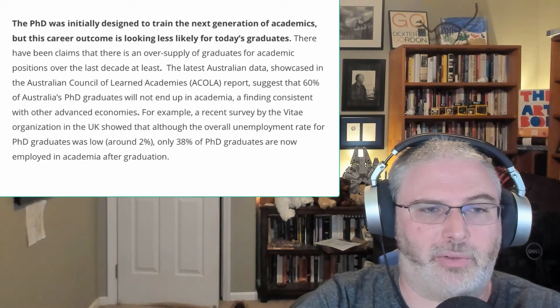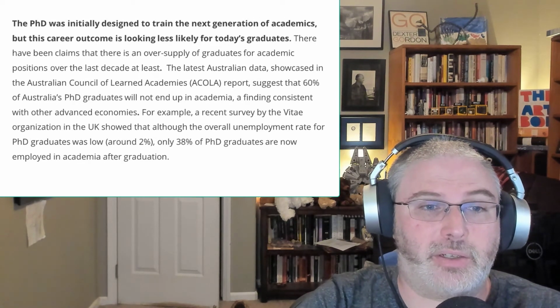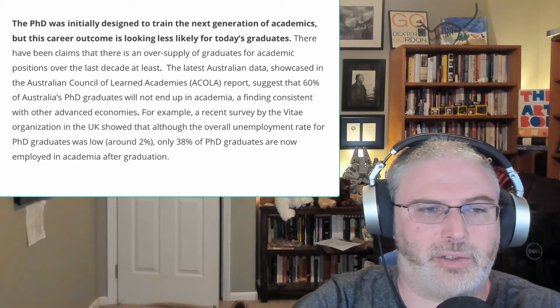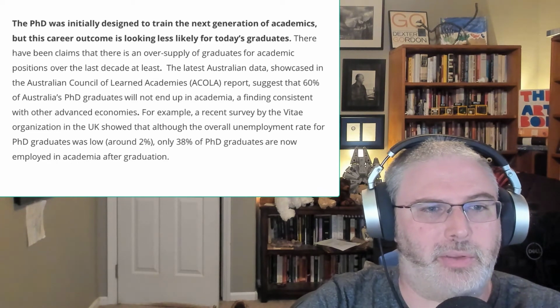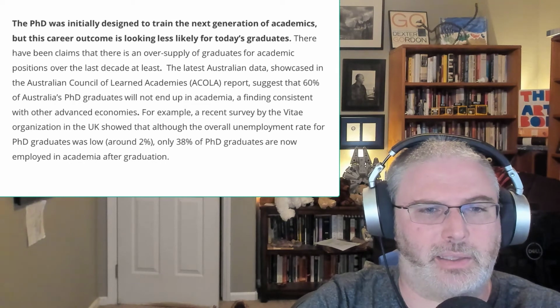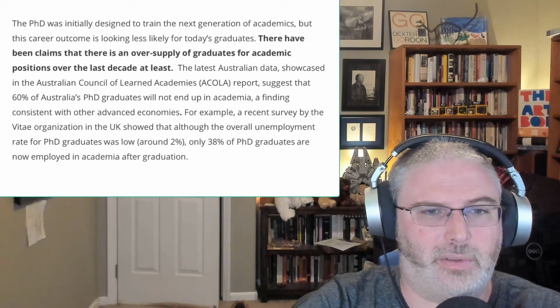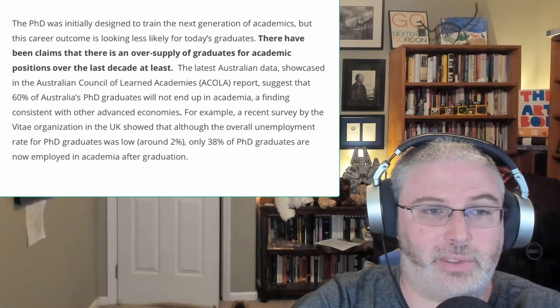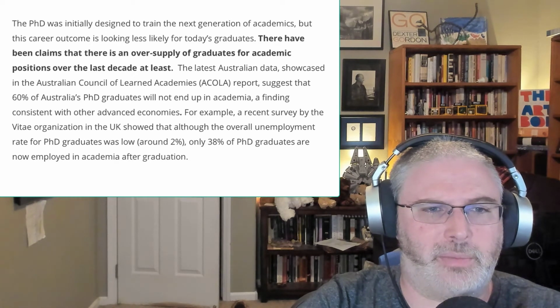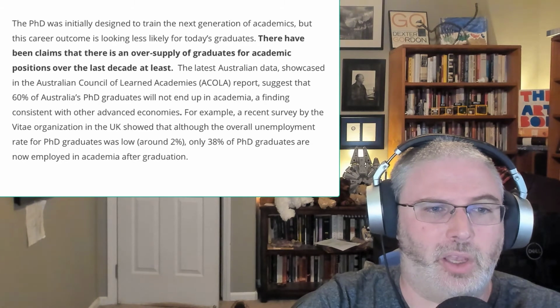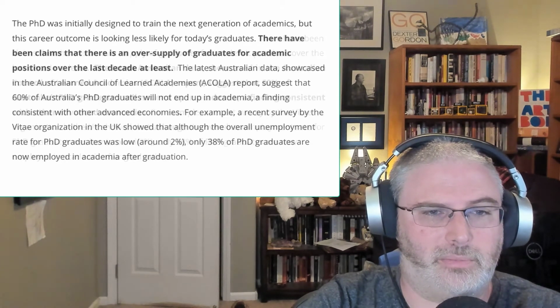We begin with a level 5 sentence. The PhD was initially designed to train the next generation of academics, but this career outcome is looking less likely for today's graduate. Next, we move to a level 4 sentence. There have been claims that there is an oversupply of graduates for academic positions over the last decade at least.